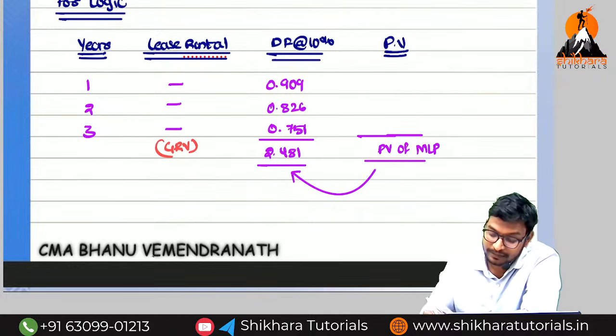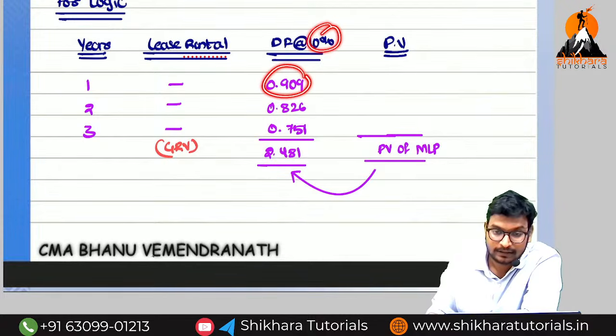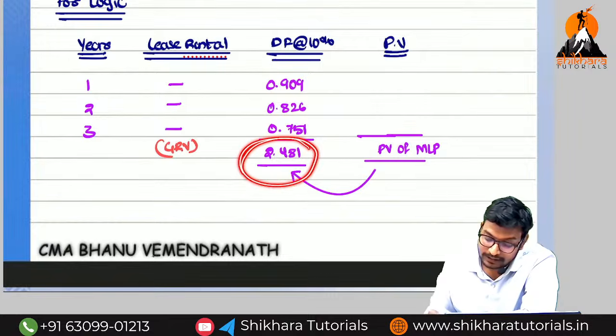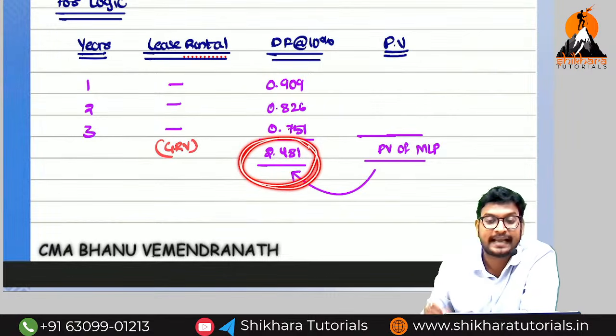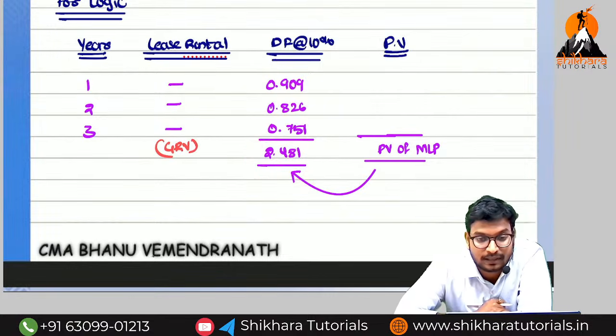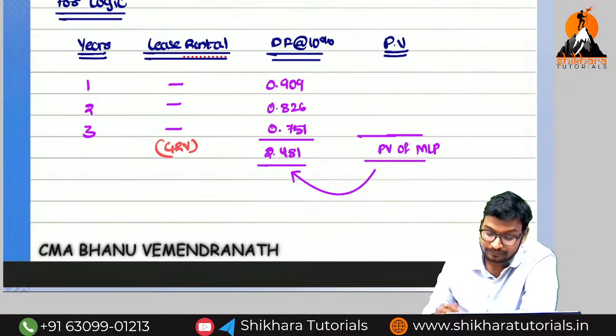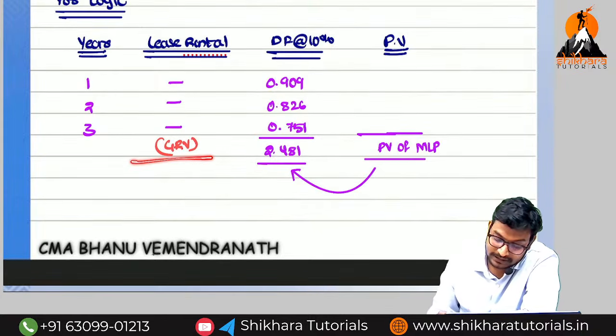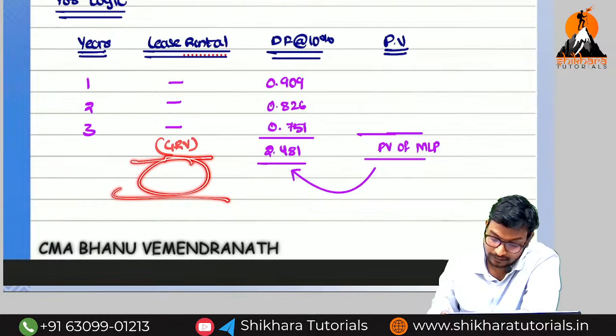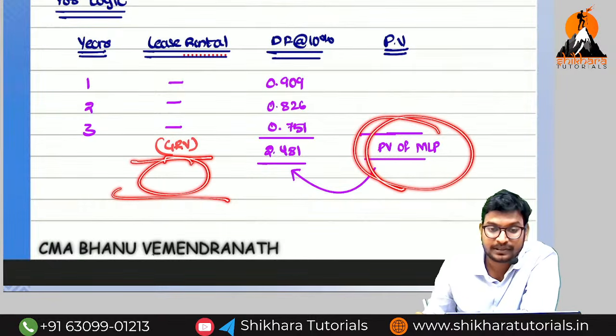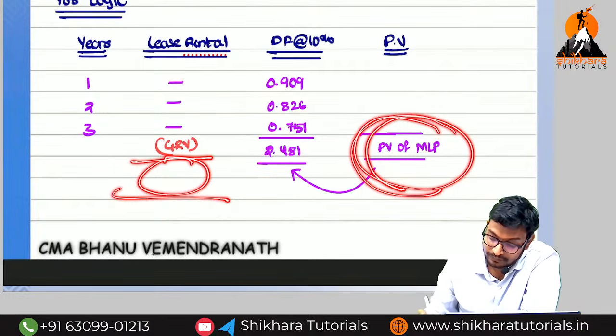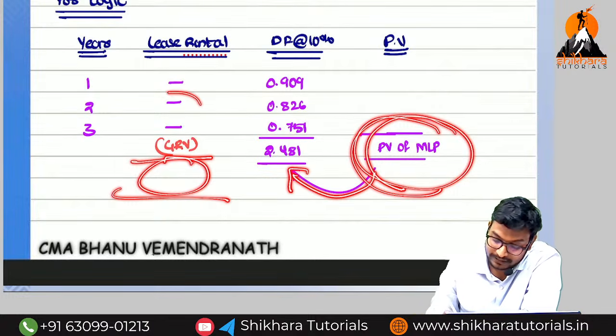Now we know the present value factors. For 10%, it is 0.909, 0.826, and so on. After adding all of these, the value you get is called the annuity factor. We don't know the sum of the lease rentals, but we know the present value of minimum lease rentals. If you divide it by the annuity factor, we will get this value.